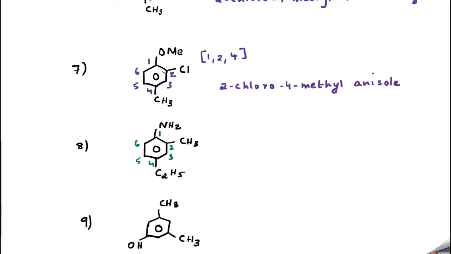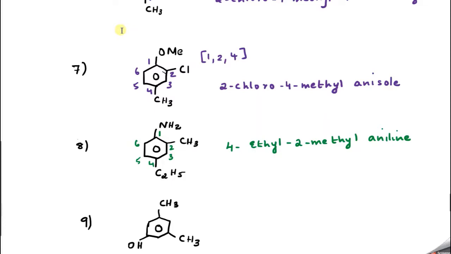So alphabetically who will come first? Ethyl. So we say 4-ethyl, correct? 2-methyl, correct? 2-methyl aniline. Sometimes they may give benzamine, that is also correct. Okay. 4-ethyl, 2-methyl aniline. Hope you understood. Now you are almost comfortable, I feel. We'll go to the ninth question.